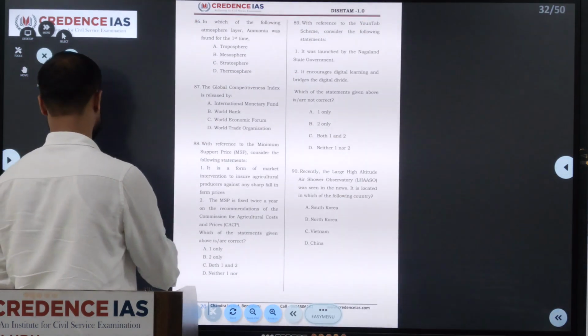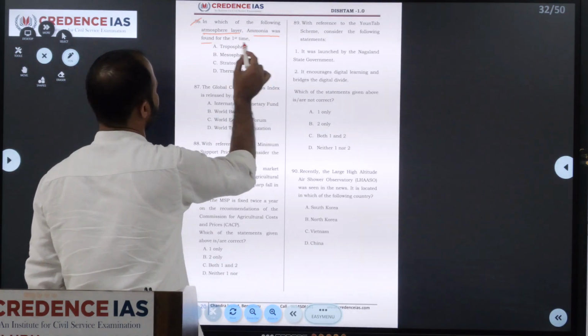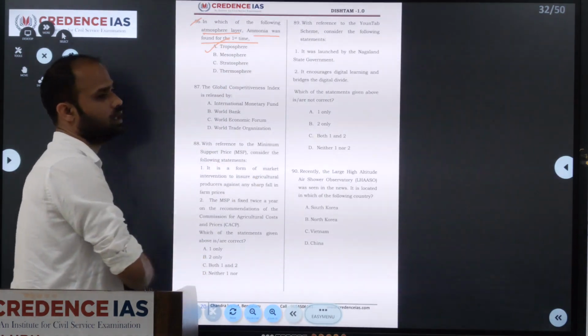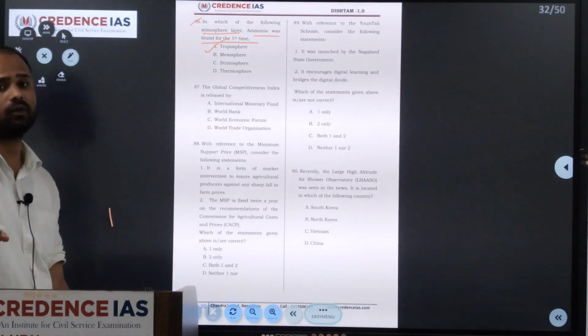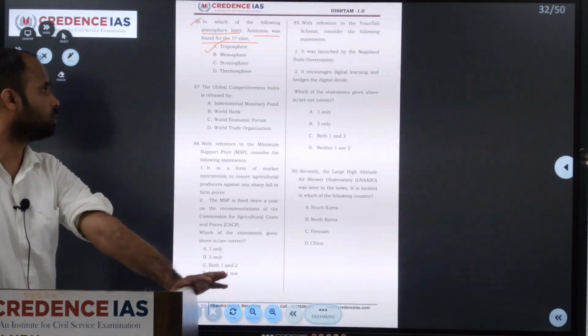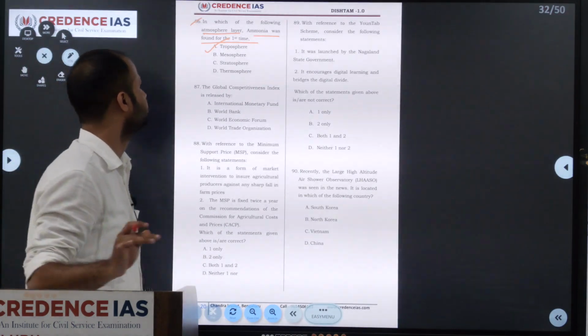The 86th. In which of the following atmospheric layers was ammonia first found? The answer is troposphere. The troposphere is near the earth. It's the first layer of the atmosphere, which extends up to 16 kilometers near the equator and 6 kilometers at the poles.